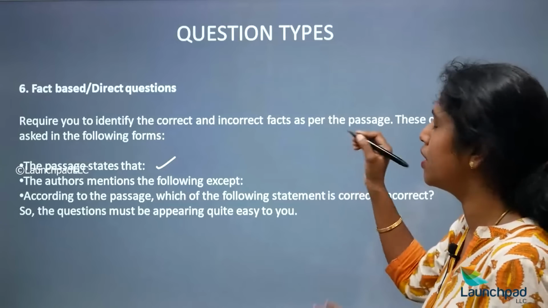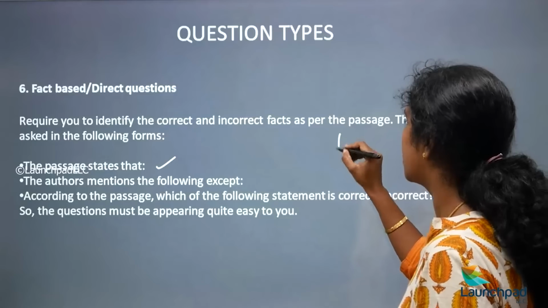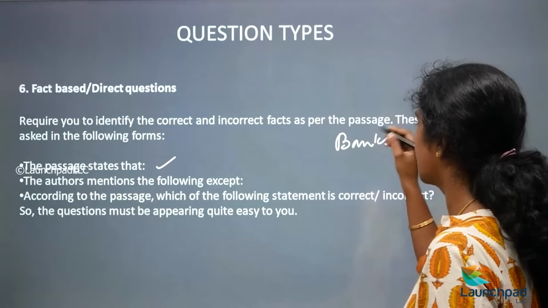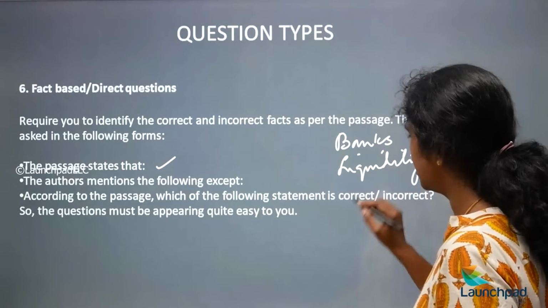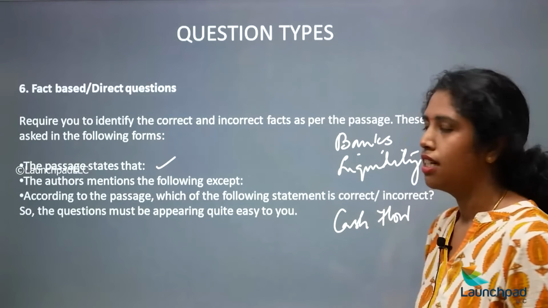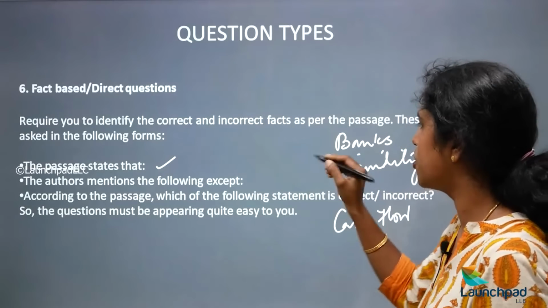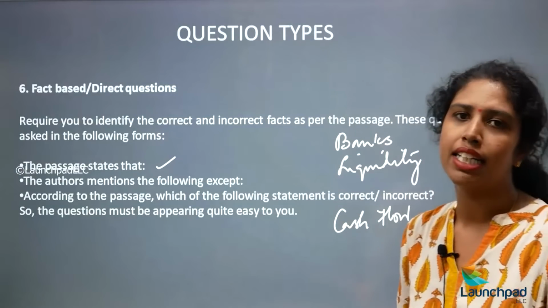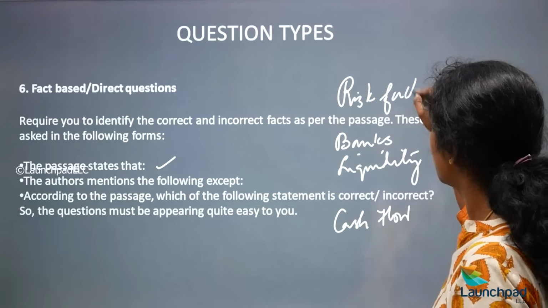For example, if the topic is based on the economy, it might talk about banks, liquidity, and cash flow. If it is talking about all this, then the author has mentioned all this, but he did not mention the risk factors.